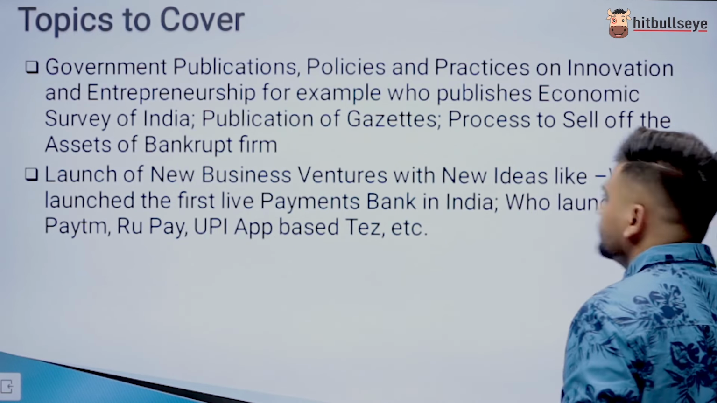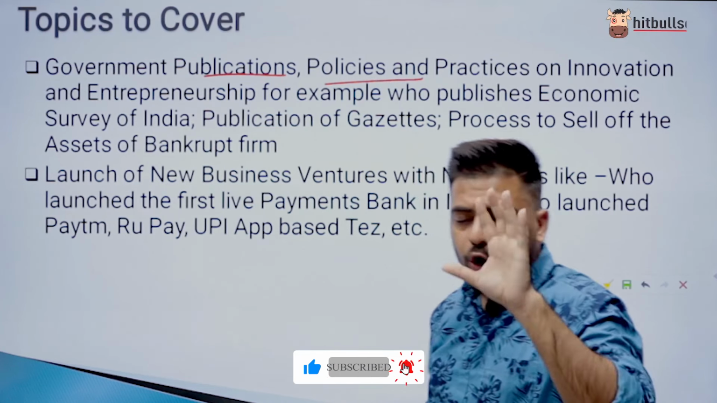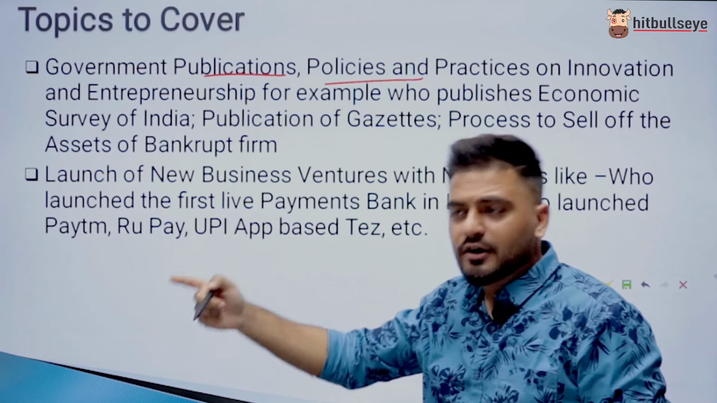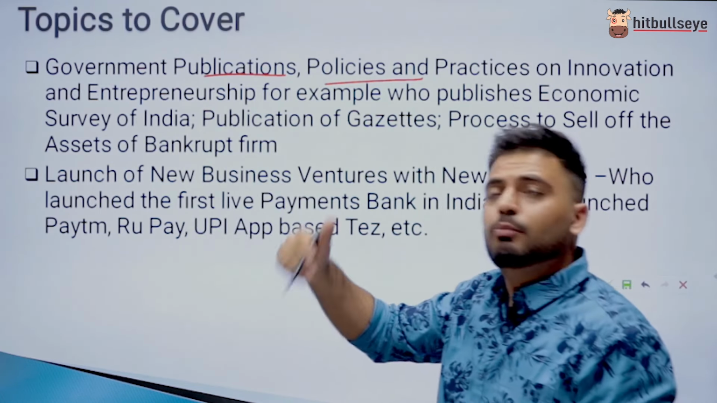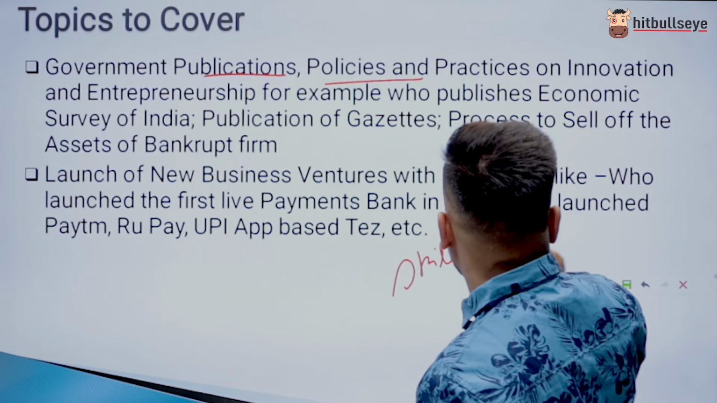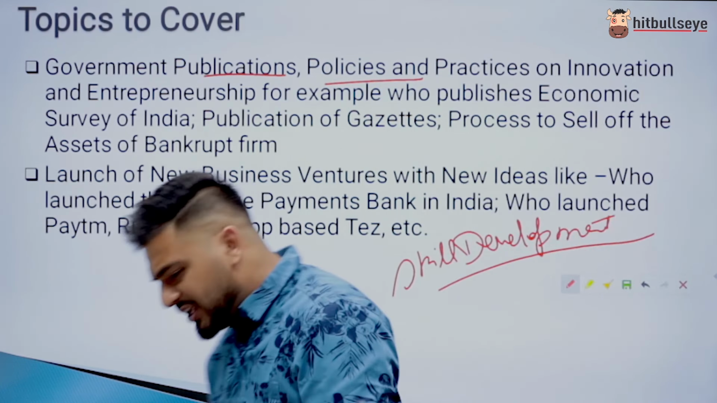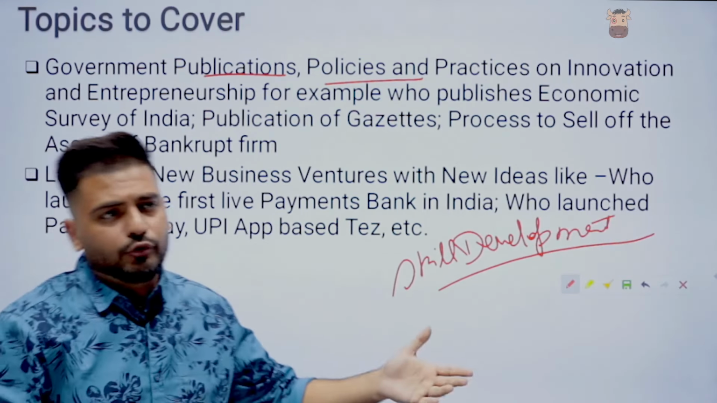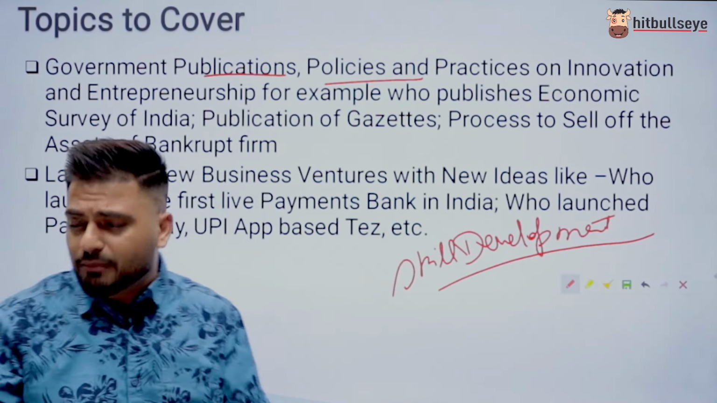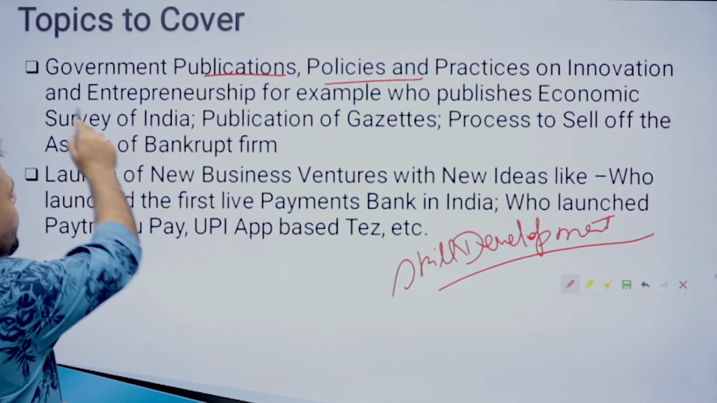Topics to cover: government publications and government schemes. You need to focus on the policies or publications of the government where they promote entrepreneurship and innovation. For example, skill development. They may ask you a question on skill development, or the latest action taken by the government on this scheme, or on the Ministry of Skill Development and the new initiatives taken by the ministry, right? And practices on innovation and entrepreneurship.